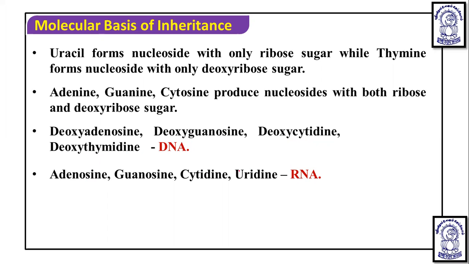But in RNA, the sugar is ribose, so we can't use the term deoxy. DNA nucleosides are named like this, but in RNA the nucleosides are named adenosine, that is adenine plus ribose sugar, guanosine, that is guanine plus ribose sugar, cytidine, that is cytosine plus ribose sugar, and uridine, thymine is not here, so uracil plus ribose sugar.